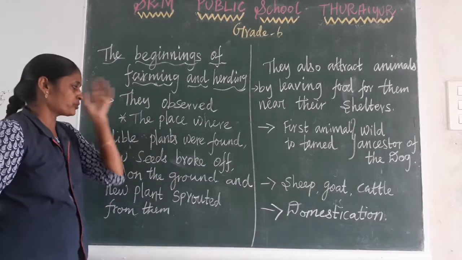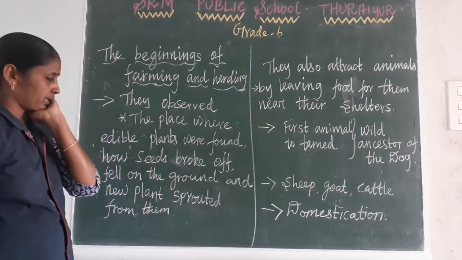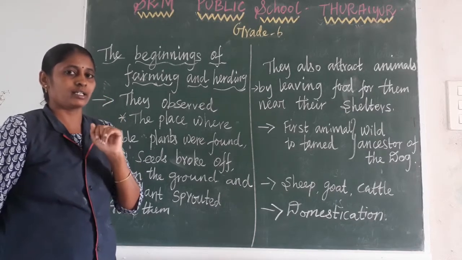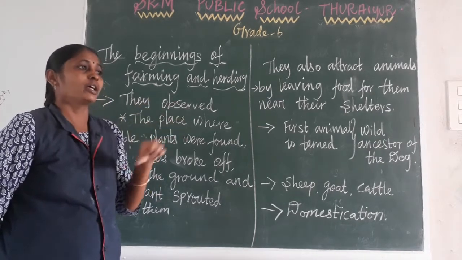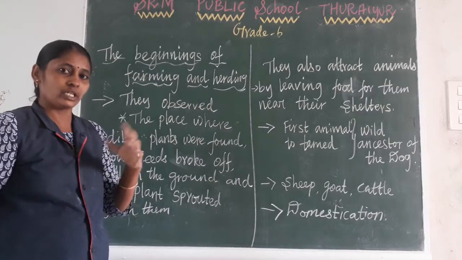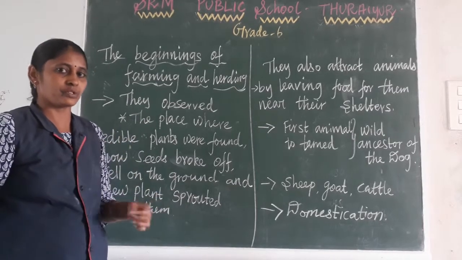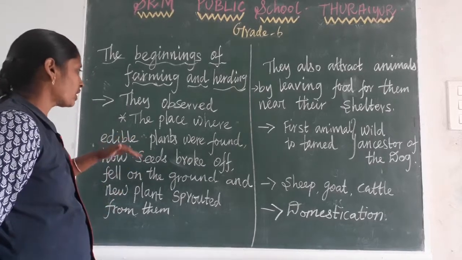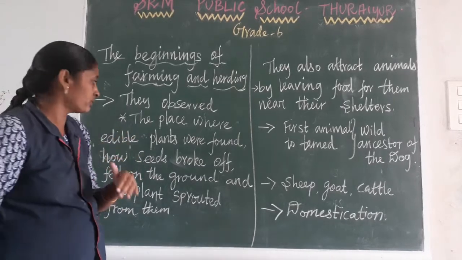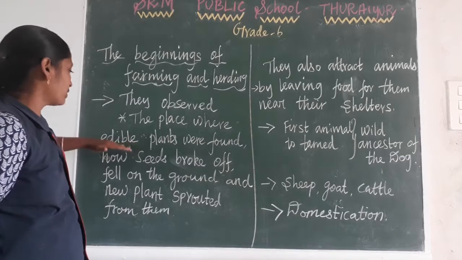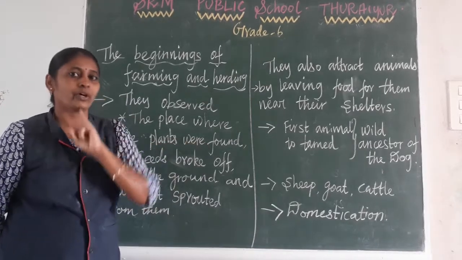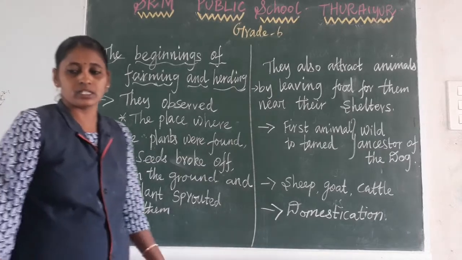With the help of observing, they found out, suppose they lived in a forest, which are the eatable plants or eatable fruits that are not poisonous. They observed the place where they lived, and in that place, where eatable plants were found. First they found which plant is eatable.